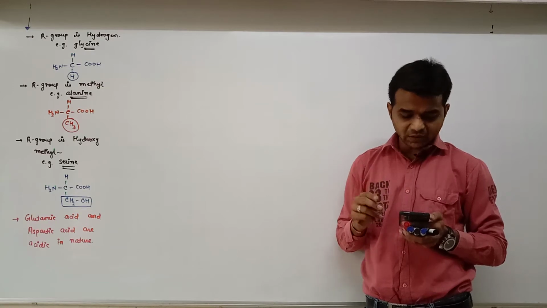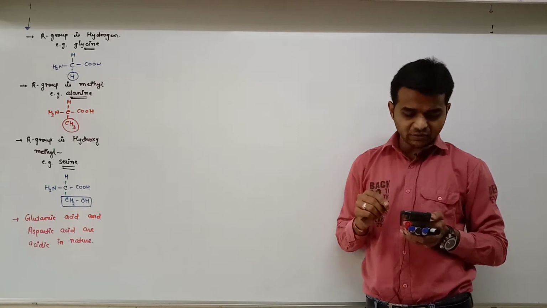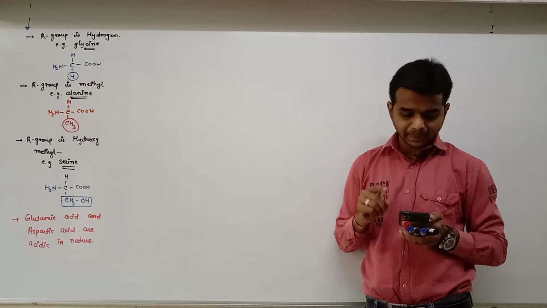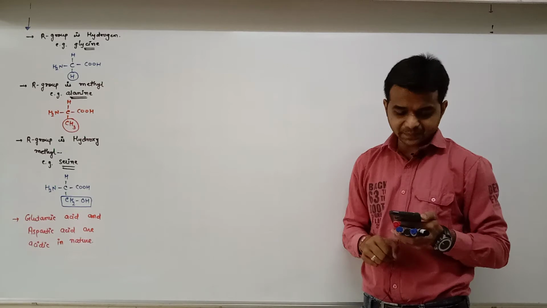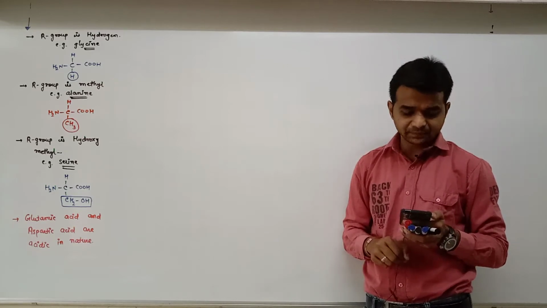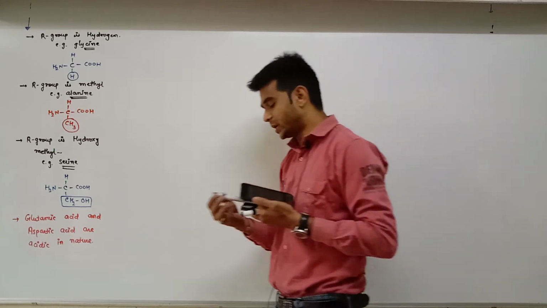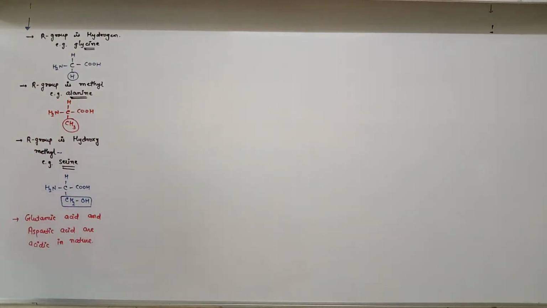Based on the number of amino and carboxyl groups, there are acidic ones. So, glutamic acid and aspartic acid are acidic in nature. Lysine is a basic one, and valine is a neutral one.